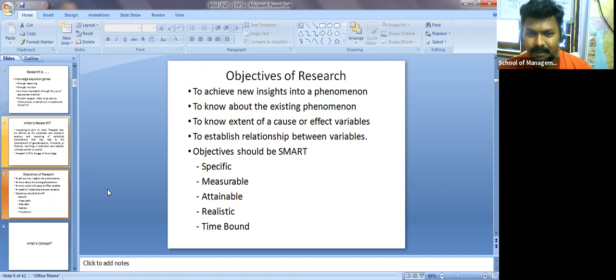Now, I will tell you how it will be realistic. Suppose Sunil sir wants to travel from one place to another. It may be possible. It's realistic. It's specific, measurable, attainable, realistic, and time bound. Clear? But if Sunil sir wants to go and stay in the premises of the sun in the sky, is it possible?